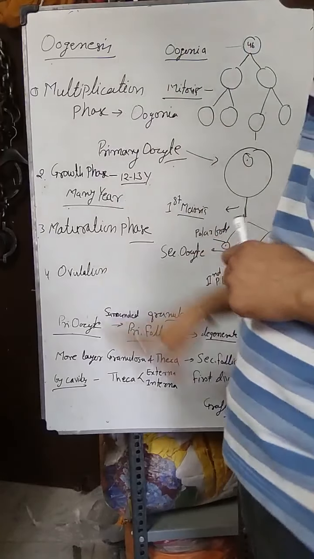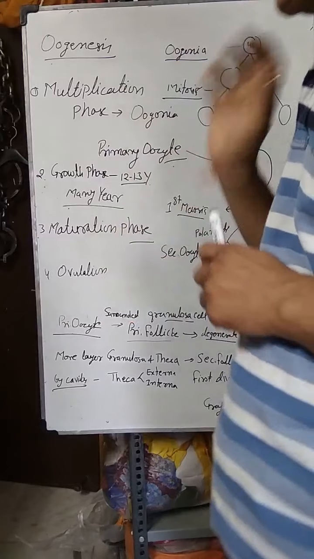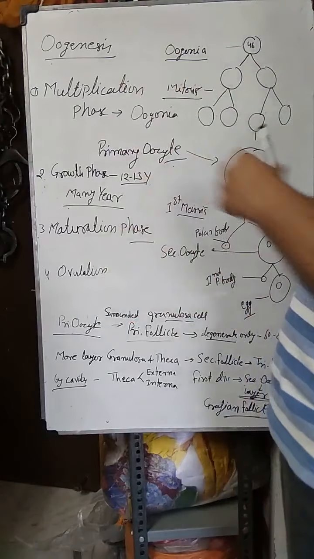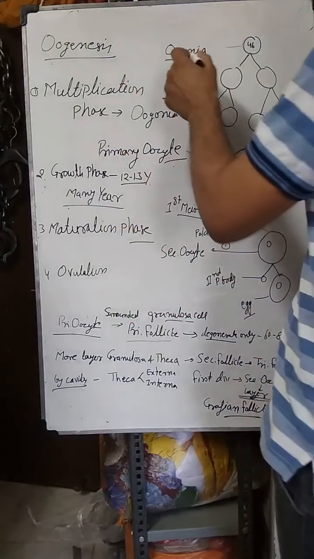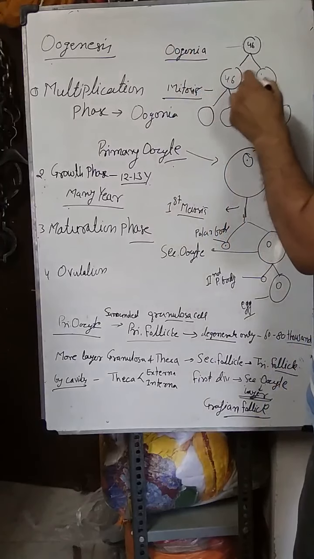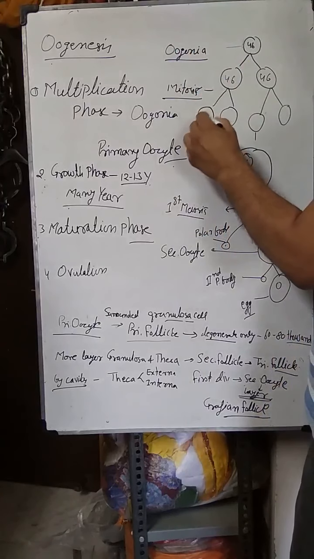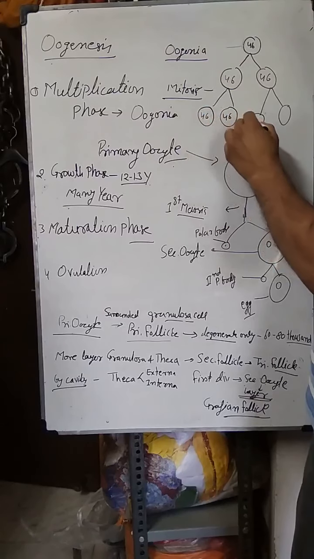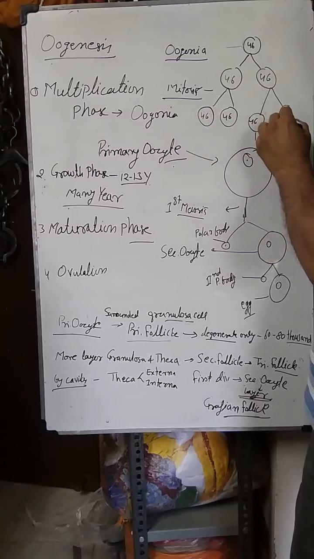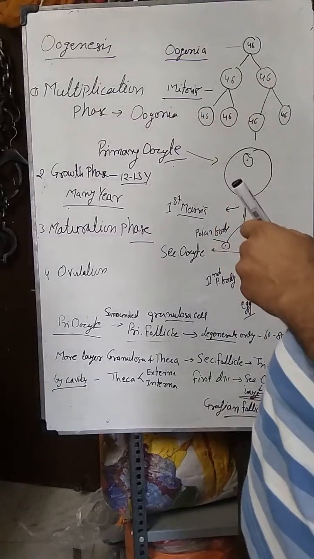Oogenesis is divided into four stages: multiplication phase, growth phase, maturation phase, and ovulation phase. During the multiplication phase, the oogonia divide by mitotic division. Each parent cell or female germ cell contains 46 chromosomes, which divides by mitotic division and again contains 46 chromosomes, due to which many oogonia are formed.